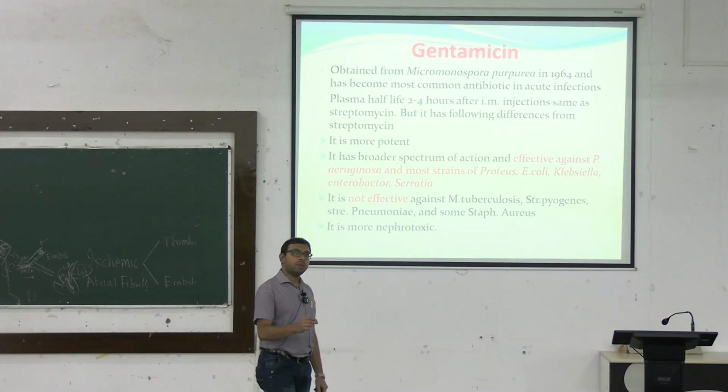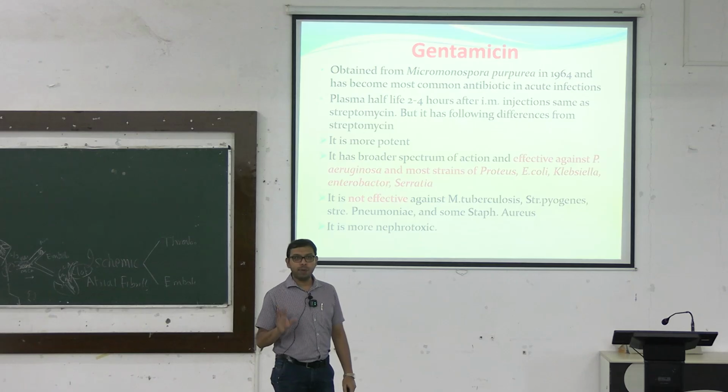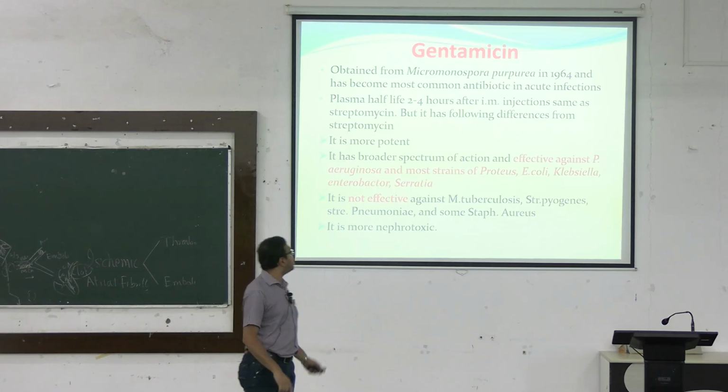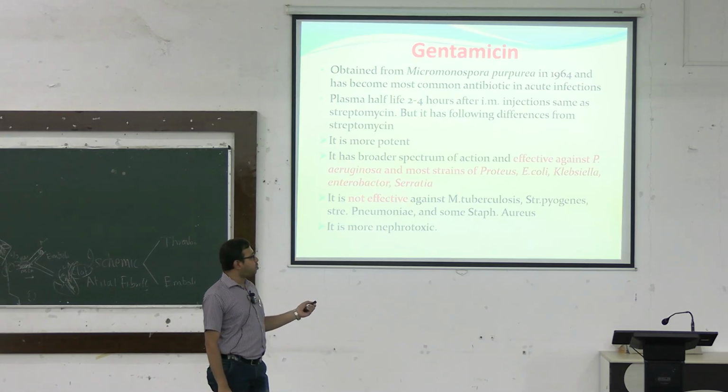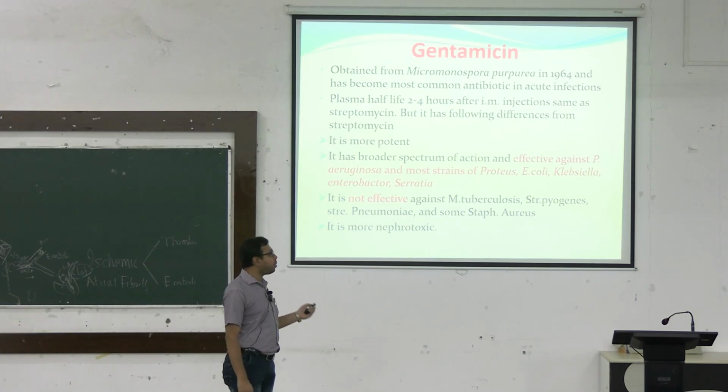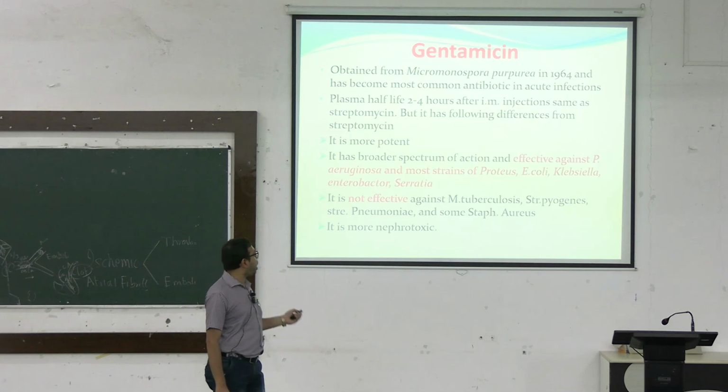Gentamicin is the prototype, which is obtained from Micromonospora species. That's why the spelling is -micin. It was discovered in 1964. Plasma half-life is the same. It is more potent, with a broad spectrum of activity, effective against Pseudomonas aeruginosa and most strains of Proteus, E. coli, Klebsiella, Enterobacter, Serratia.